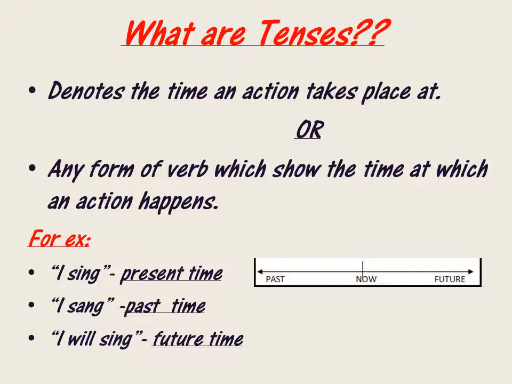It could be about a particular action, or suppose you say that he danced in the function. So here danced is the action that is done, that we are talking about somebody that he danced in the function. So the action that happened, that is, the action is dance, happened and is over now. So that is how we talk about tenses. The tense here is denoting the time at which something happened. The word danced is telling you that that particular thing has happened in the past, not in the future or in the present. So that is the main function. The function of tense is to tell you the time of the action.